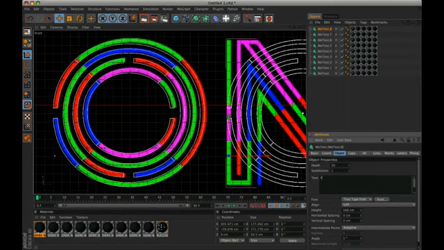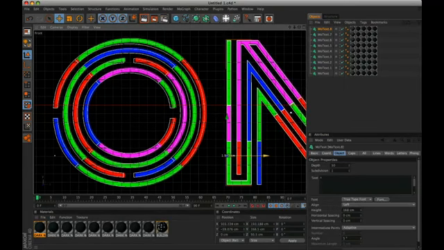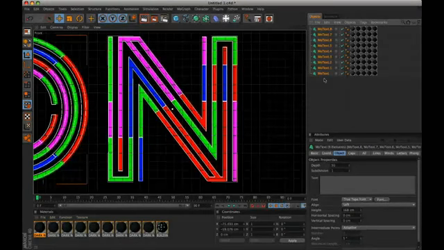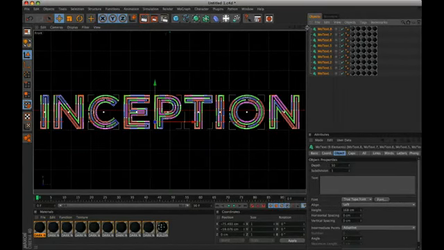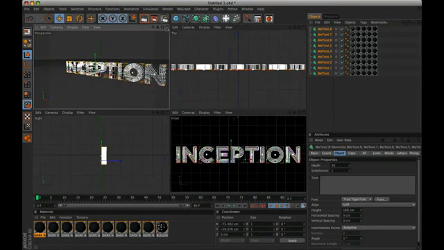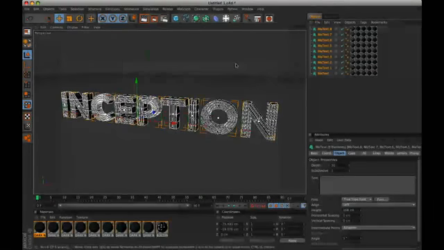Finally, the second N letter you will find in the uppercase letter. Back in the perspective view, we make a render to see the result.